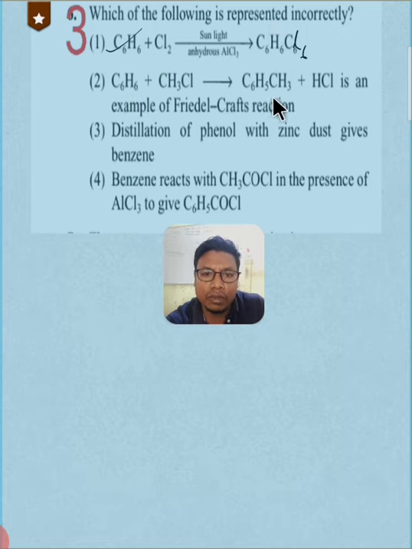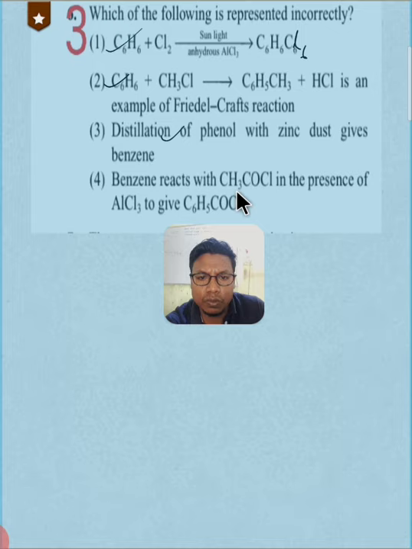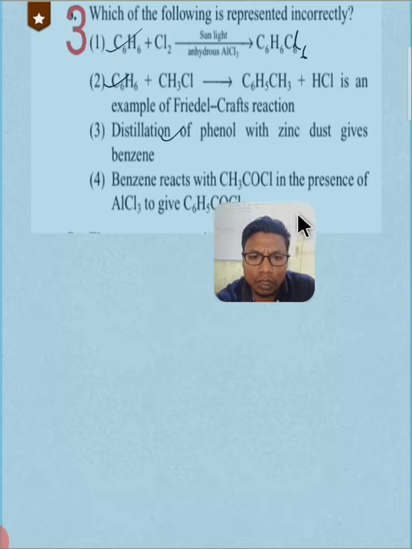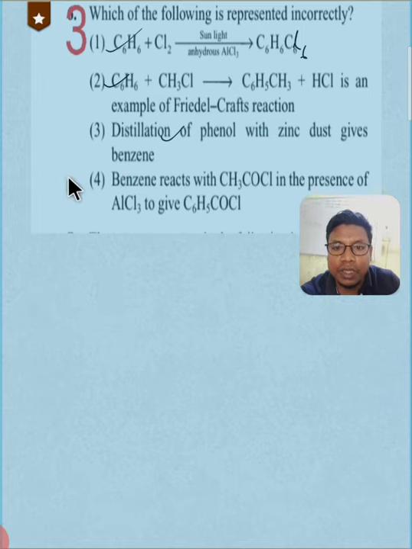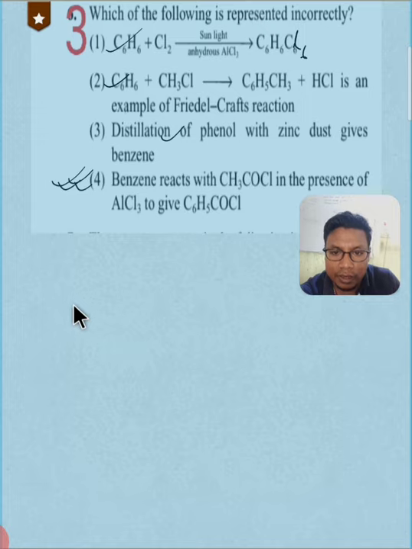Benzene reacted with methyl chloride, and toluene is formed plus HCl, is an example of the Friedel-Crafts reaction. This is also correct. Distillation of phenol with zinc dust gives benzene. This is also correct. Benzene reacts with acyl chloride in presence of AlCl3 to give C6H5COCl. This is not correct because we need to form acetophenone. Let me write the correct reaction.